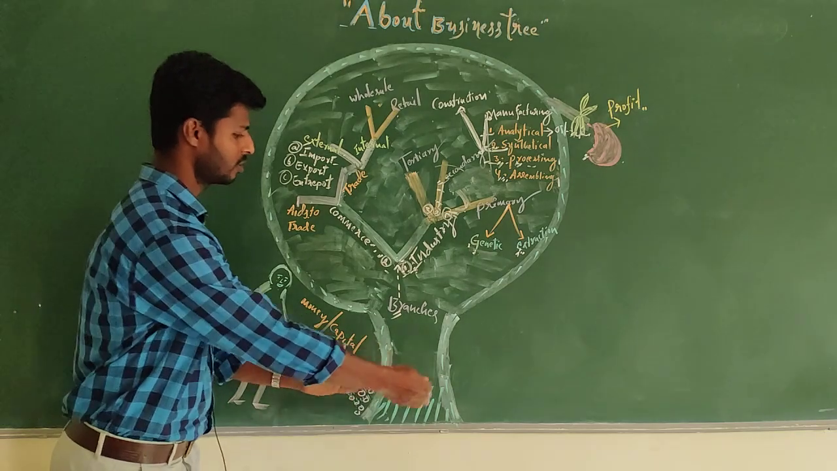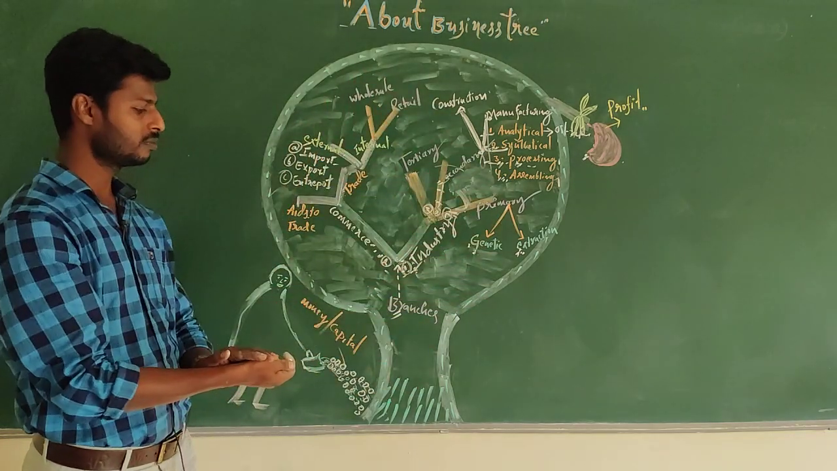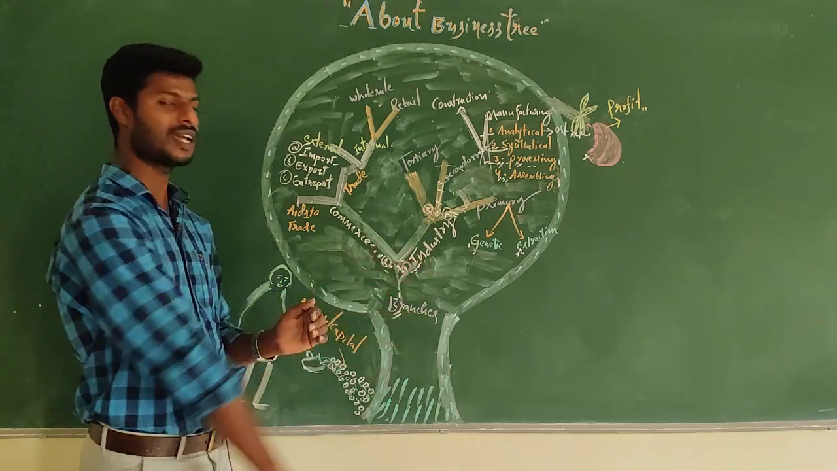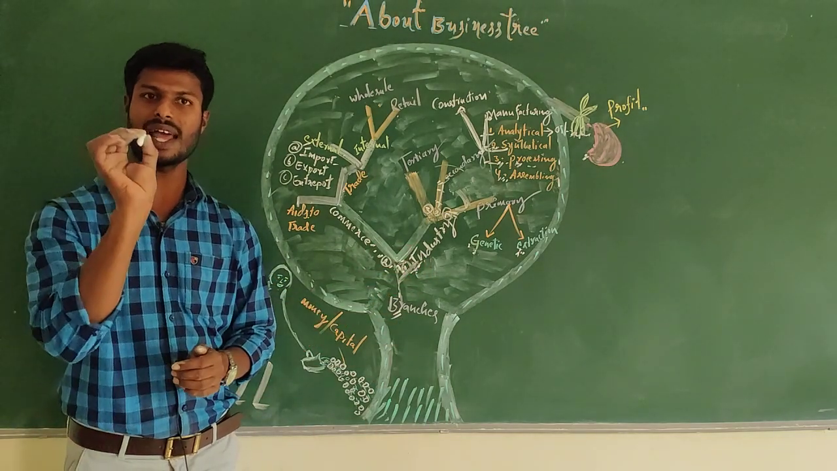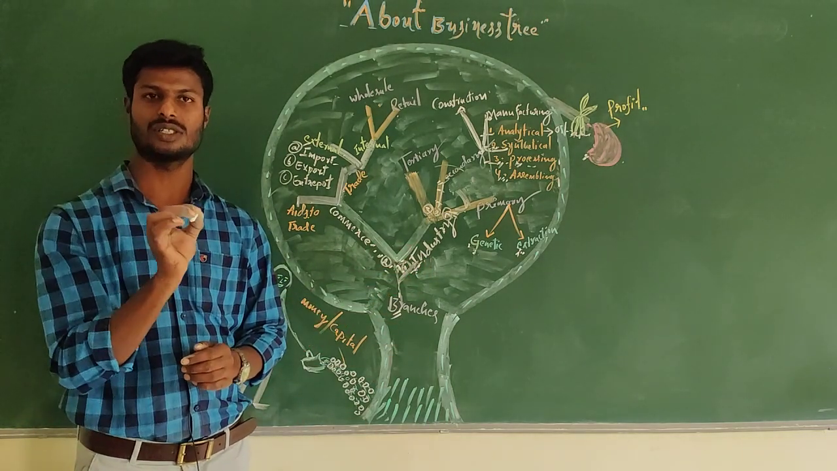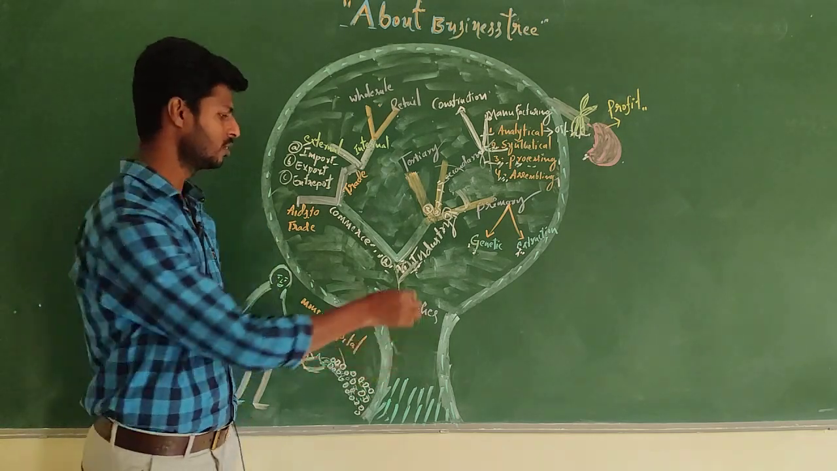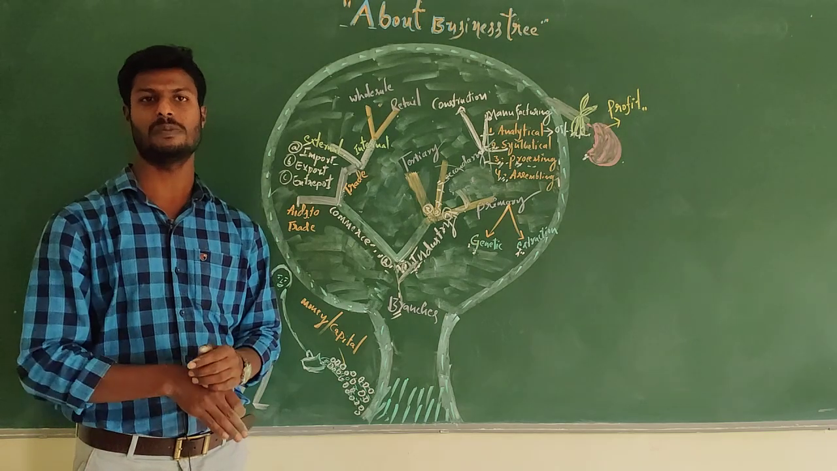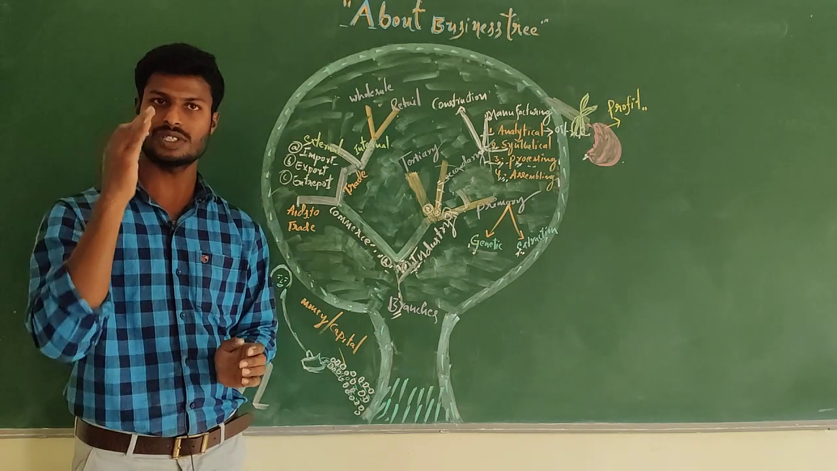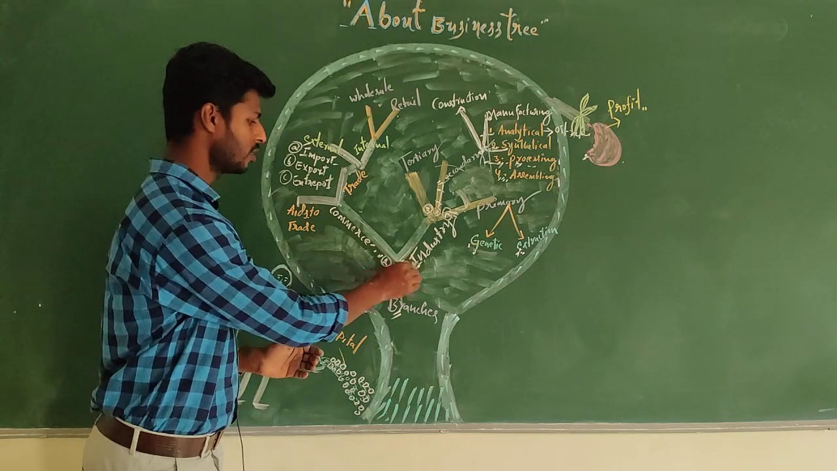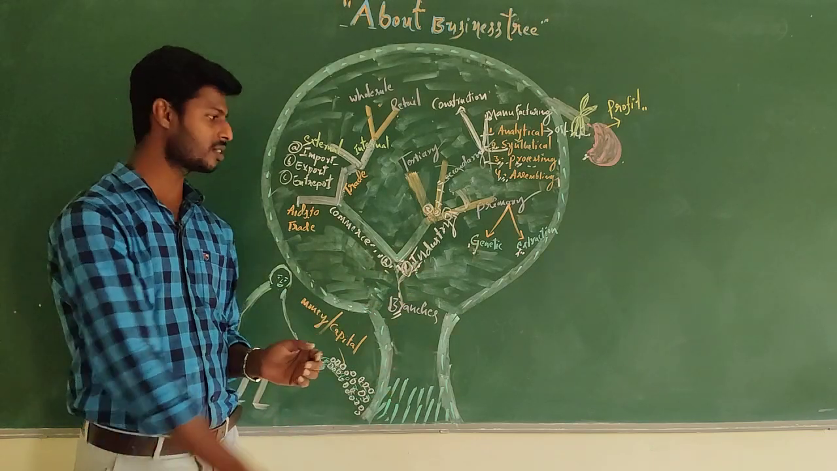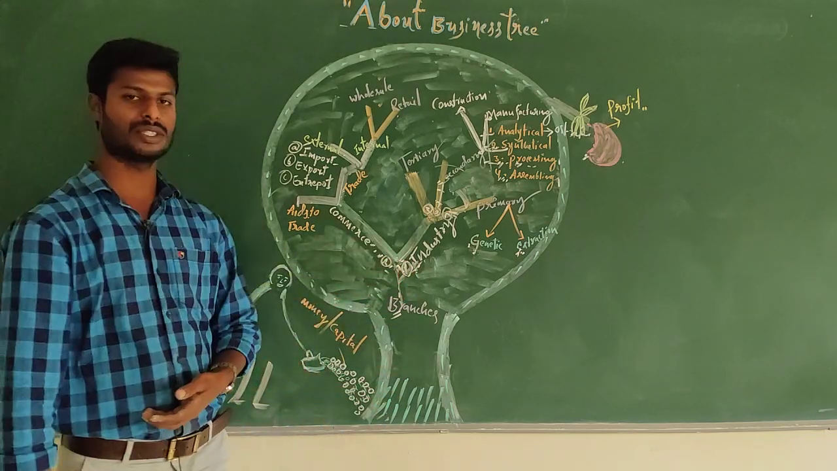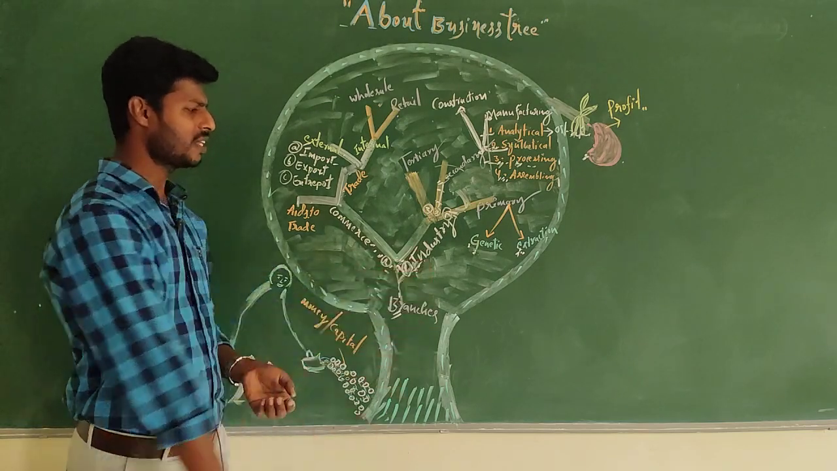Dear students, this is the business tree. In the business tree there are two branches: one is industry, another one is commerce. The business starts with industry, or else there is no meaning for business. Hence the first branch of business is industry, and the second branch is commerce.